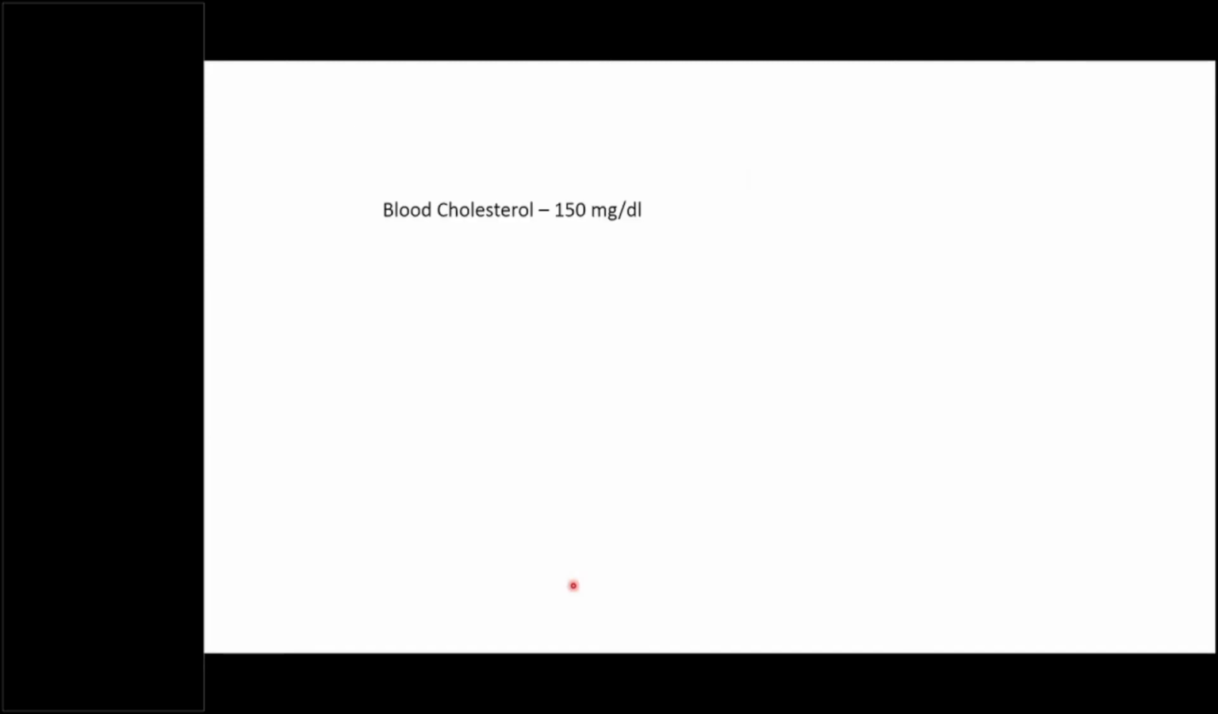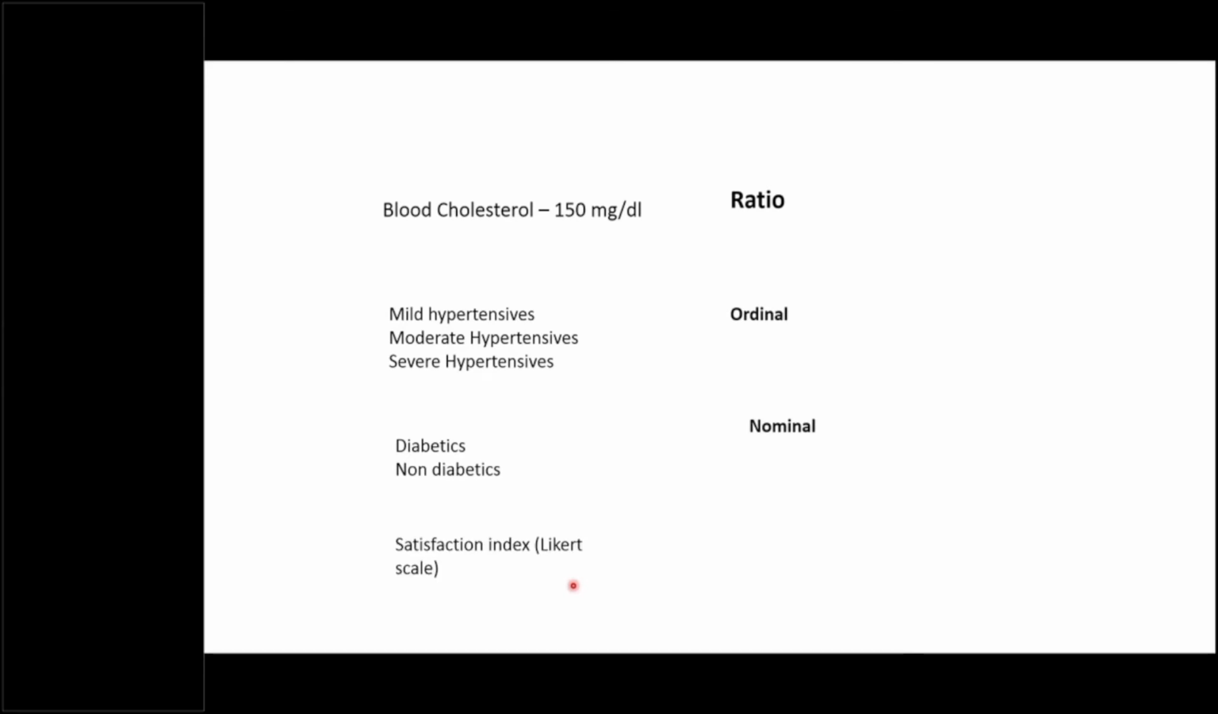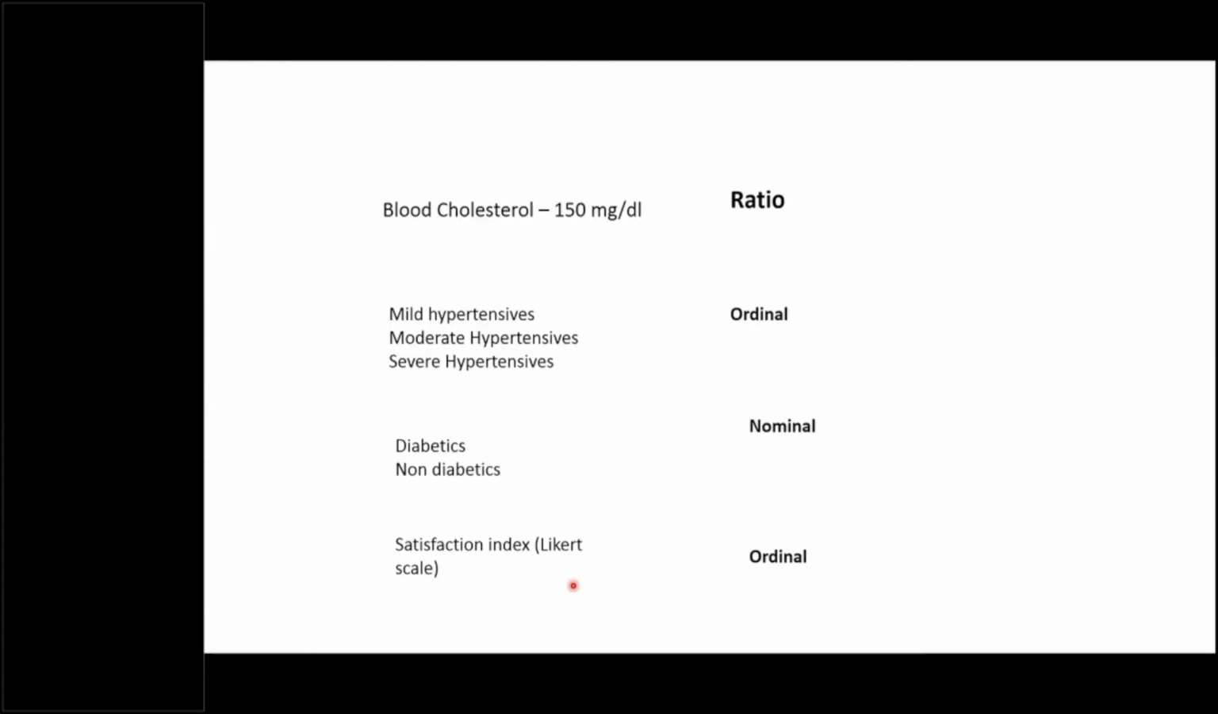So blood cholesterol, what kind of data is it? It is a ratio. Mild, moderate, severe hypertension, again this is ordinal. Diabetic, non-diabetic, it is nominal. Satisfaction index, Likert scale, that is ordinal. So this was about the types of scales of measurement, and I think it was very clear to you. Based on this much knowledge, you will be very easily able to select the statistical test.